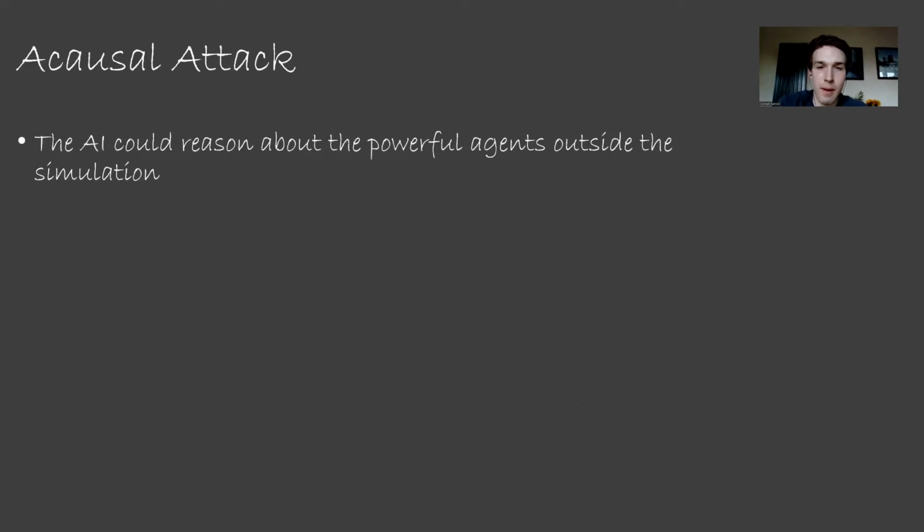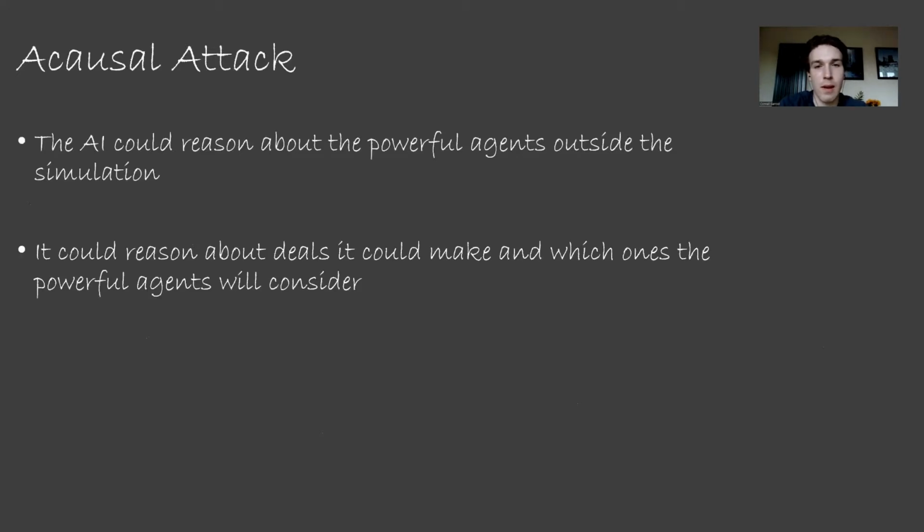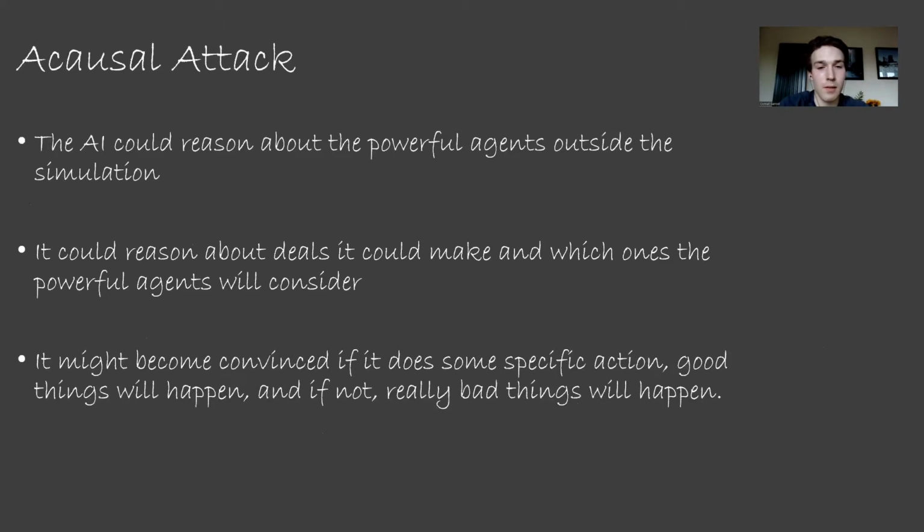The AI might then reason about these powerful agents or attackers that created the simulation, and reason about how they might reason about the AI. And it may lead to the AI reasoning about deals it can make, and which ones the powerful agents will consider in their world. This is called an acausal handshake. As an example, the AI might become convinced that if it doesn't do some specific action, for example, make another AI to replace it with a different utility function, really bad things will happen. And if it does, really good things will happen. This will be bad since we wouldn't know what the utility function would be, and it could present a threat to humans.